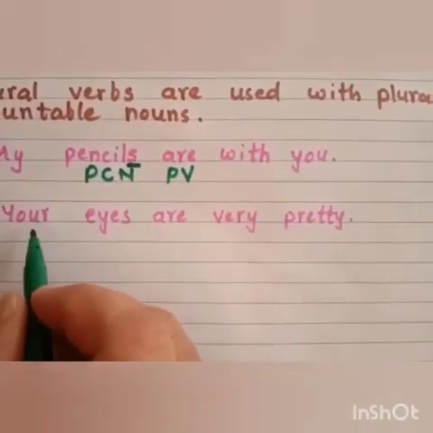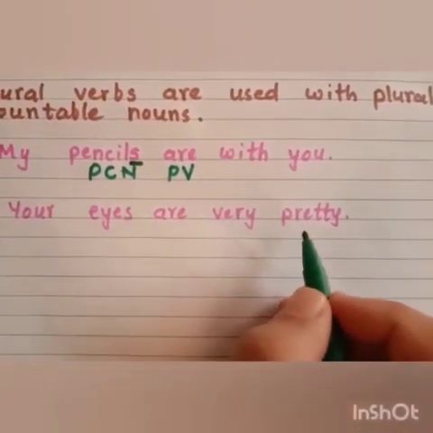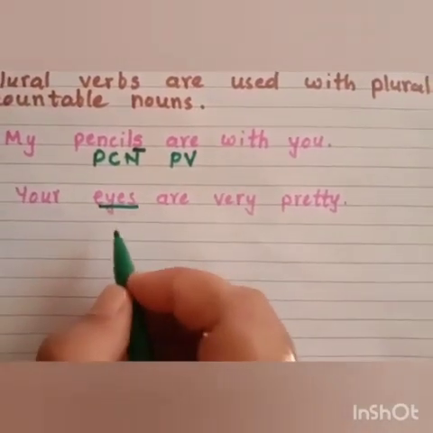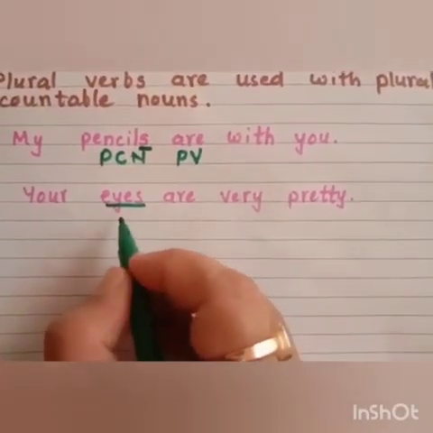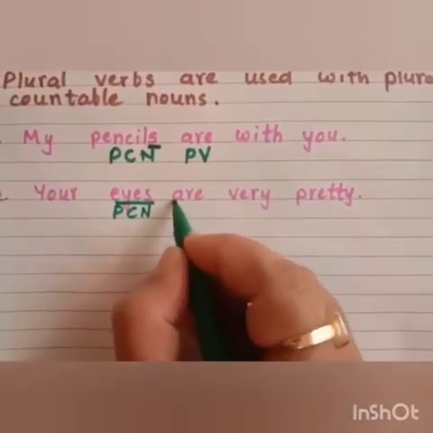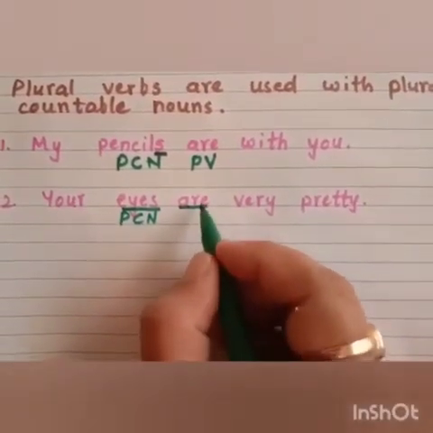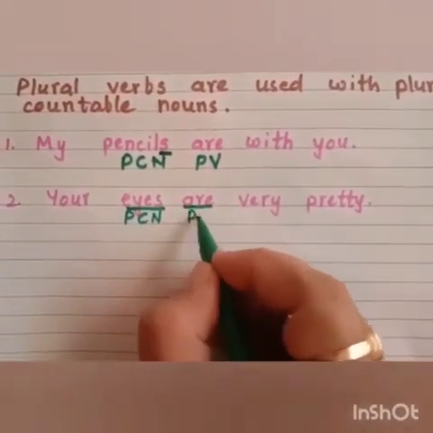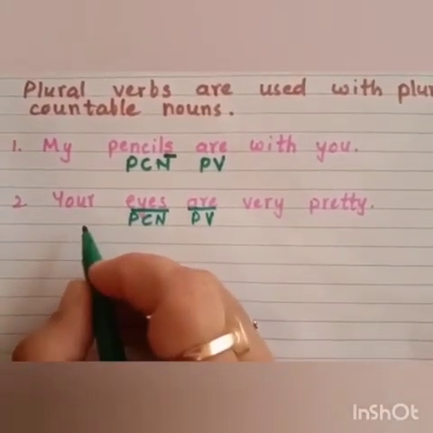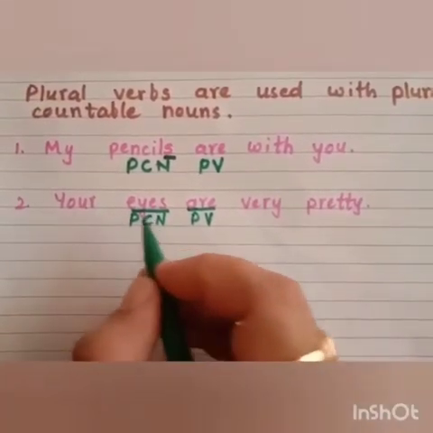Now in the next sentence, your eyes are very pretty. Now you tell me, eye or eyes, one eye or two eyes? Yes, so two eyes means plural countable noun, and are is a plural verb, right? So hope you understand the whole concept which I explained to you.